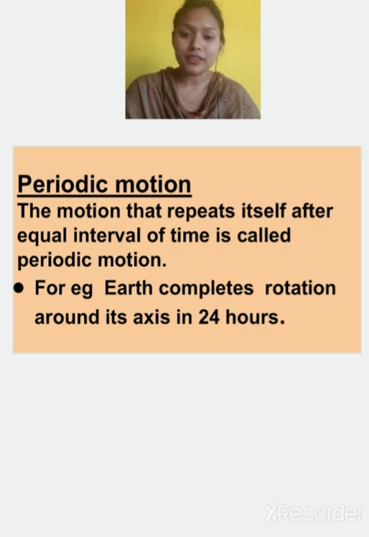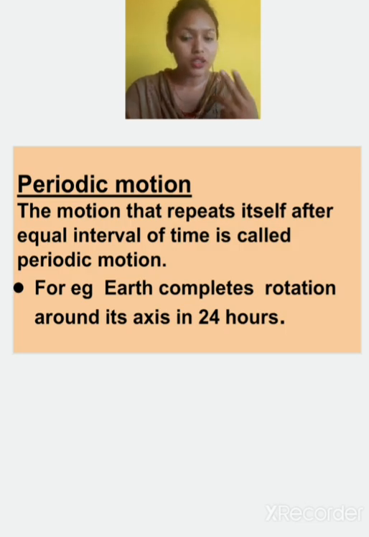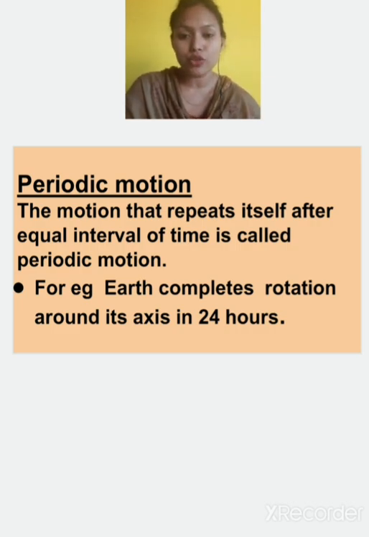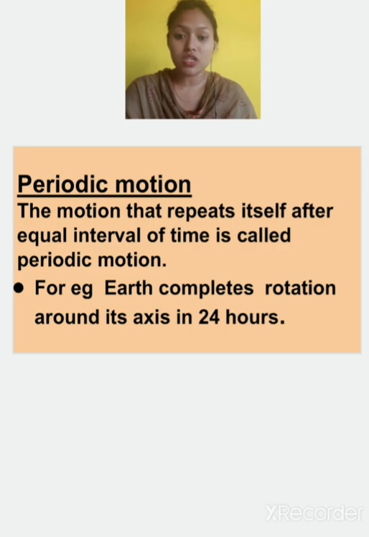The earth takes 24 hours to revolve around its own axis. So that is also a periodic motion because it is repeating itself after 24 hours. Similarly, day and night are also repeating themselves, and the earth's revolution around the sun takes 365 days, and that is also fixed because it will be repeated next year with the same speed.